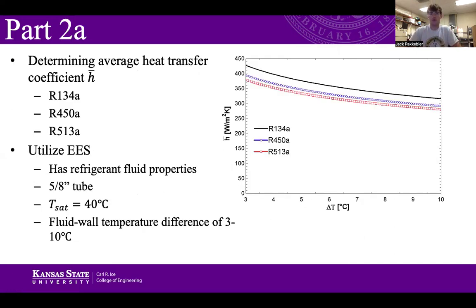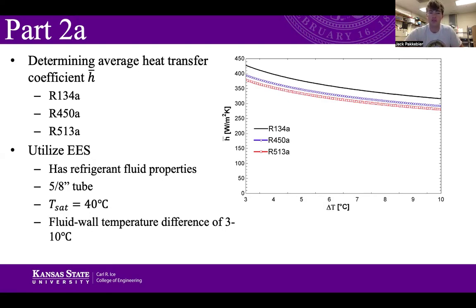So for part 2A, we want to determine these average heat transfer coefficients for 3 refrigerants, so R134A and 2 of its global warming reducing potential refrigerants. So we'll utilize EASE to do this. EASE has the refrigerant fluid properties baked into it, so we don't have to use any separate tables or books to look up these refrigerant properties.